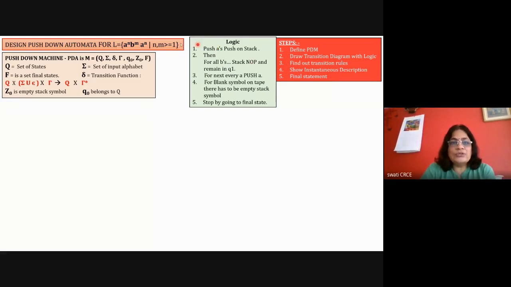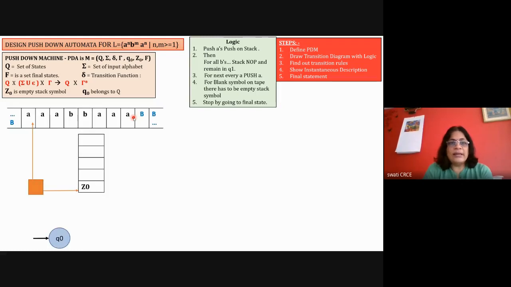Okay. In the state Q0, push all A's. When you get the first B, go to the state Q1. In the state Q1, for all B's, do nothing on the stack. And then you should start getting A's. Then for every A, remove one A from the stack. For the next A, remove the next A from the stack. So like this, for every A after B's, start performing the pop operation. And then finally, with blank on the tape, you should have Z0 in the stack, and then you can stop. Okay, so this is the logic.